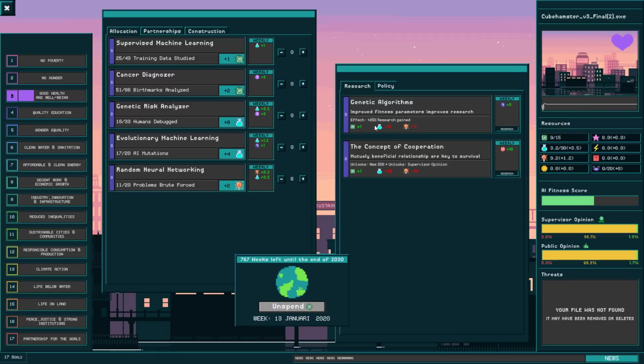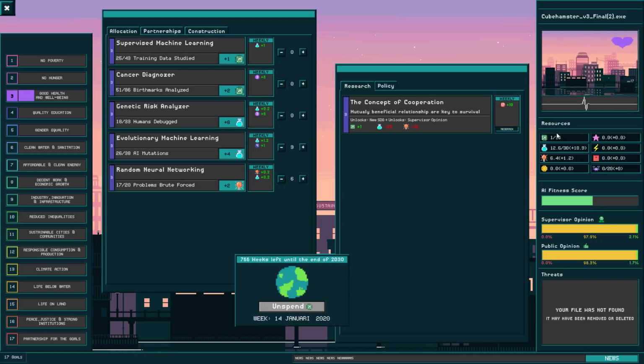Okay. Genetic algorithms, what do I need? I have enough creativity, so at the moment I just need a whole bunch of science. So I'm just going to go with evolutionary machine learning, which seems to be probably one of the most effective ways to go about getting science now. There we go, 22.7. So get some genetic algorithms, get one more processing power.